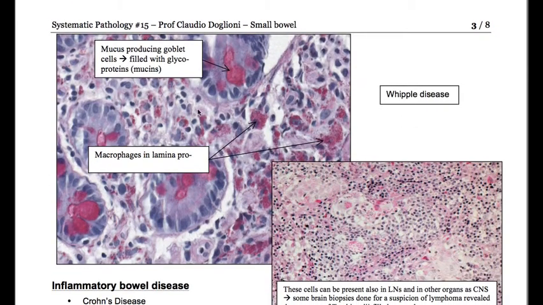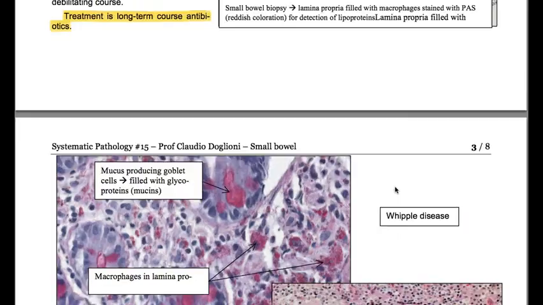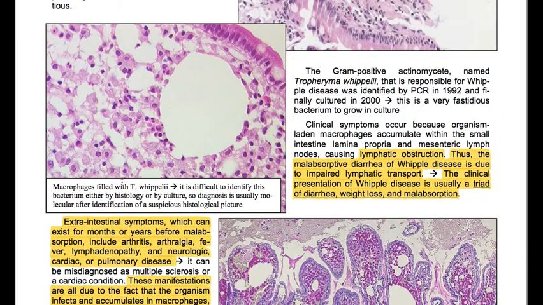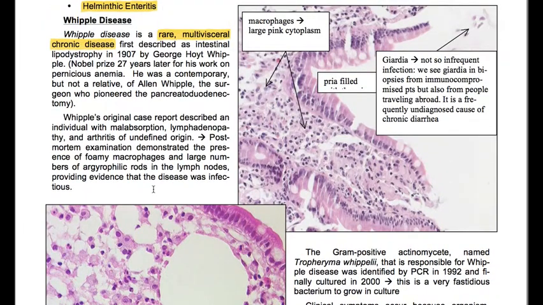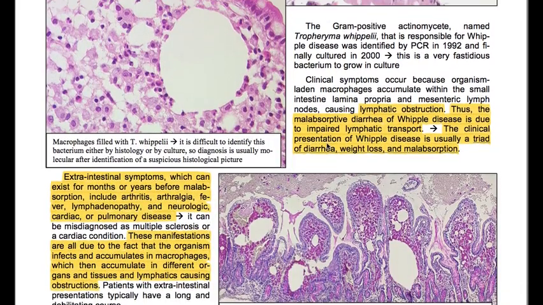So we see macrophages in the lamina propria, mucus-producing goblet cells filled with glycoproteins, lamina propria filled with macrophages filled with Tropheryma whipplei.